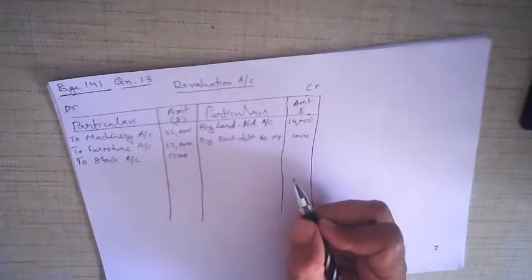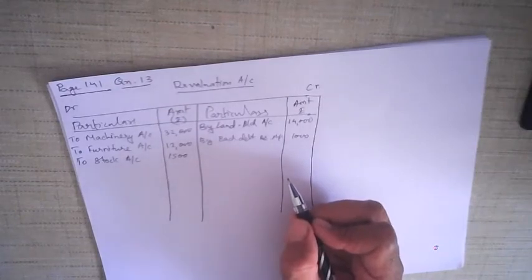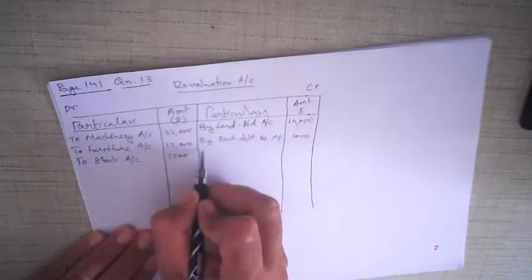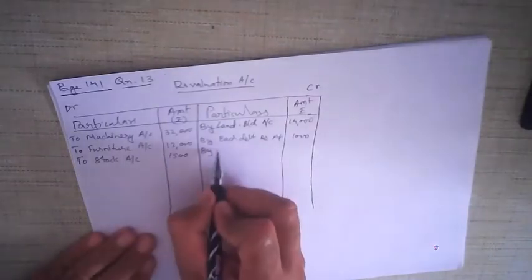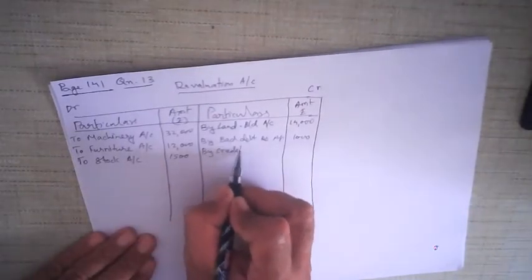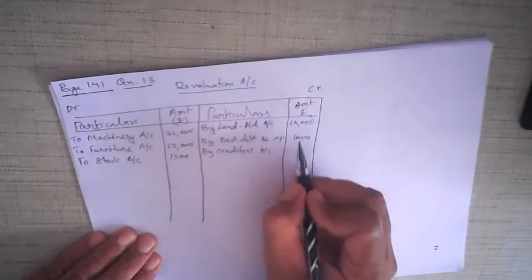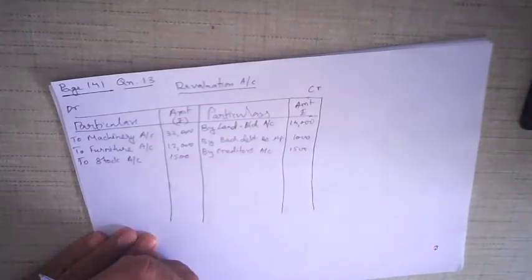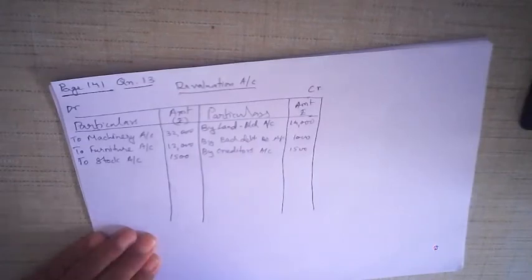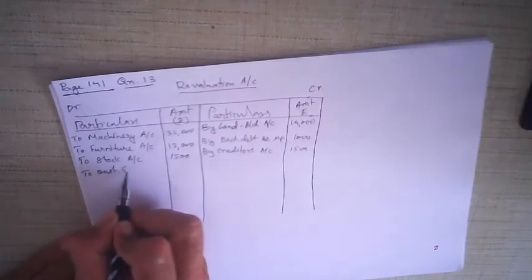1500. Fifth adjustment: 1500 out of creditors is now not to be paid. Creditors are not to be paid, but it is to be recorded. So by creditors, because creditors are liability, but liability has decreased by creditors account. How much? 1500 not to be paid. Sixth adjustment: outstanding expense of rupees 10,000 and income receivable is rupees 2,000. Outstanding expense to outstanding expense account.